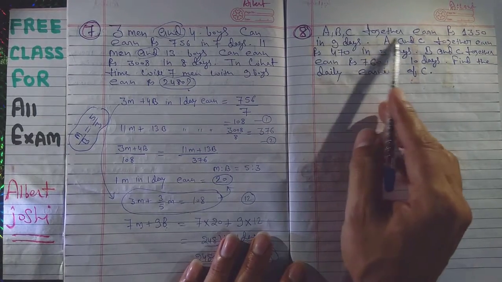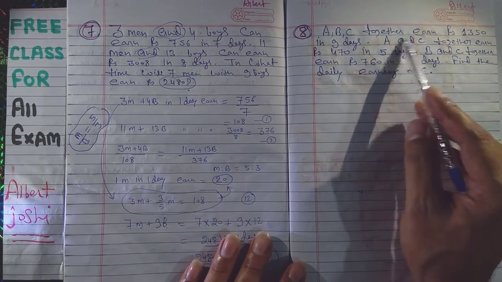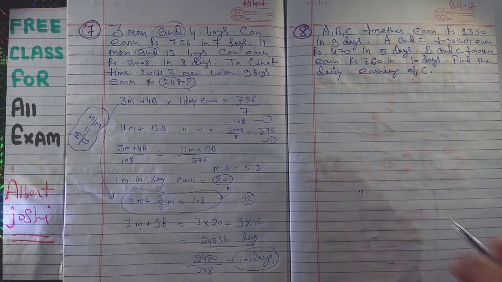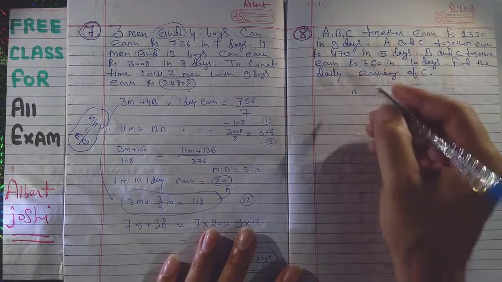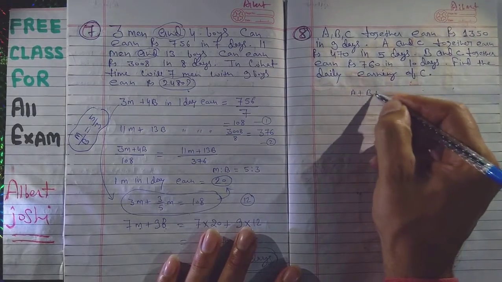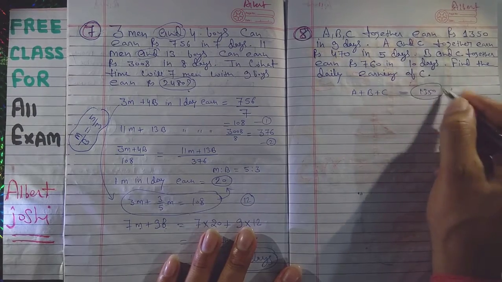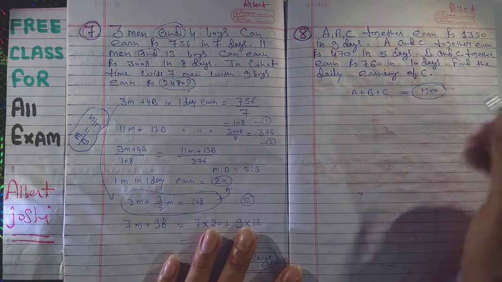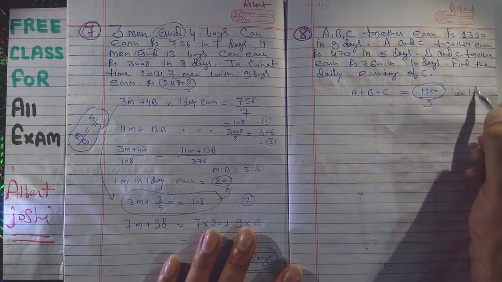A, B, C together. This is a very important question. It has come in your entrance. Together earn rupees 1350. It means that A plus B plus C all are earning 1350 in 9 days. Means in 1 day they are getting 1350 upon 9.